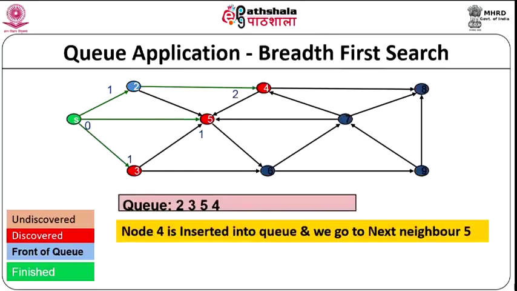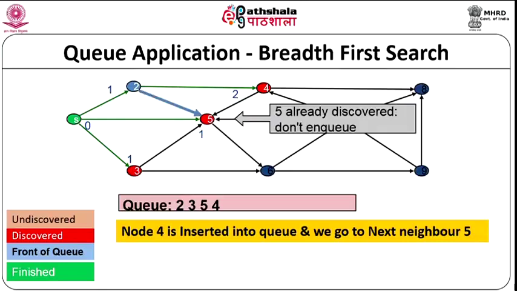Now, you have to keep on doing this till there are no more neighbors of S directly. So, of course, this is a directed graph. So, when I say neighbor, it means from the node to the destination node. So, the next node we process, next neighbor, is 5. So, we have to process 5. Meanwhile what has happened is 3 is a child. So, we insert 3 into the queue and then we go to the next neighbor 5.